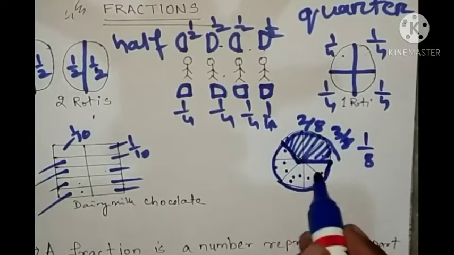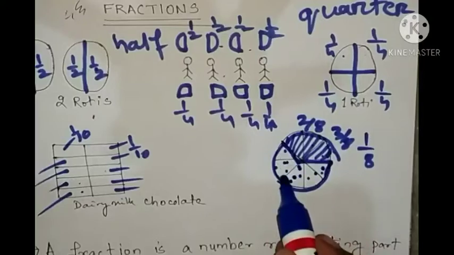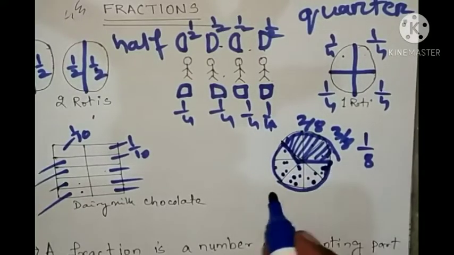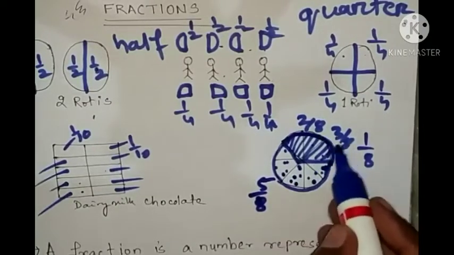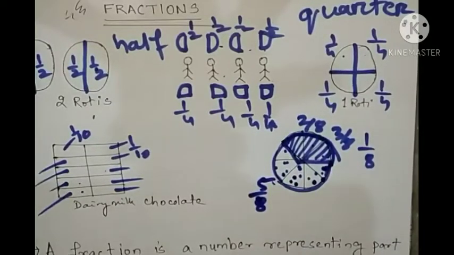So this portion from here to here, this portion is known as how much? This is how much? 1, 2, 3, 4, 5. This is 5 by 8. So this portion is 3 by 8. This portion is 5 by 8.